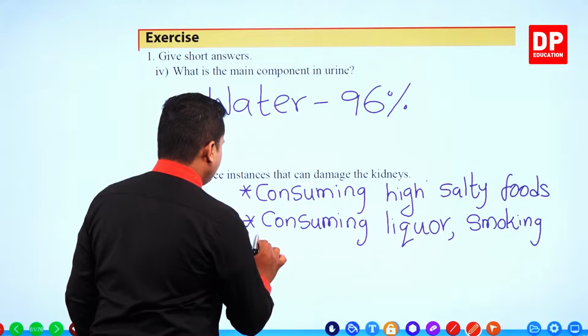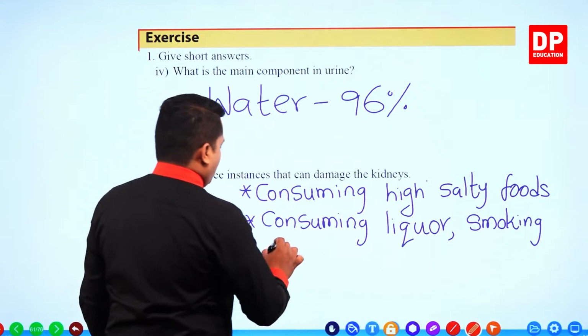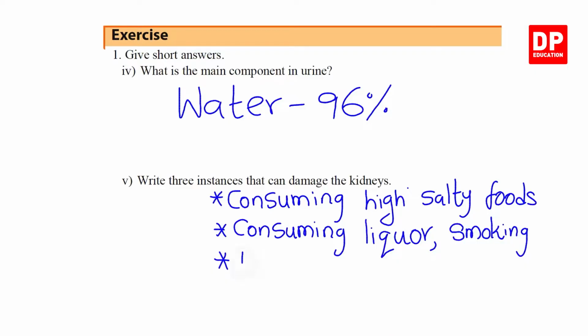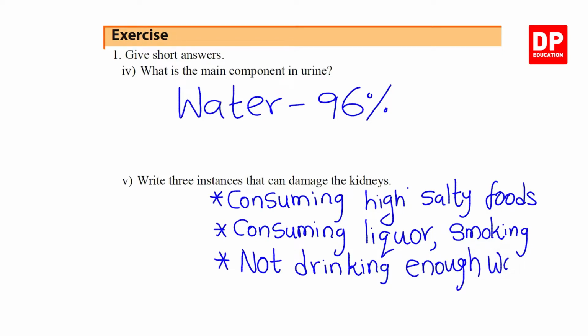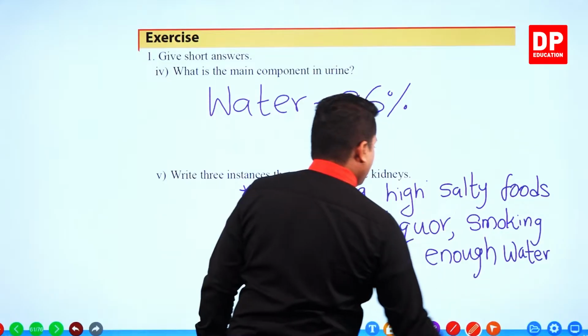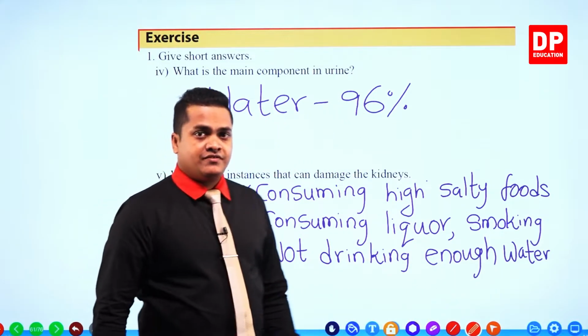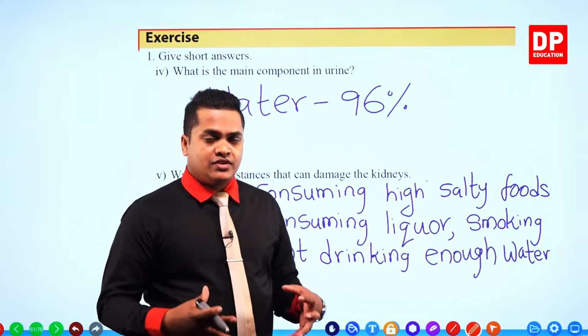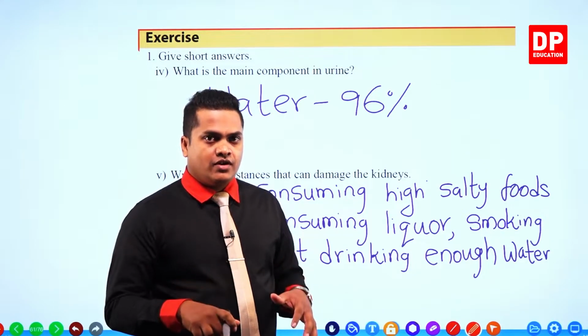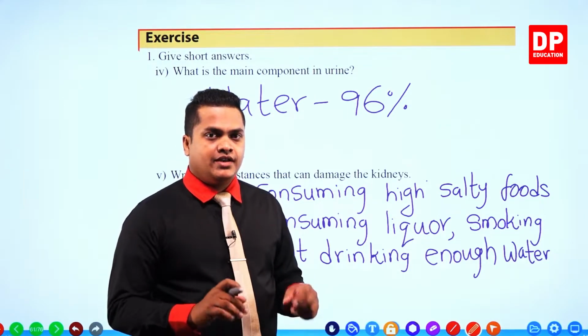Then, not drinking enough water. Water is really important to facilitate the dissolution of the different salts contained in urine.